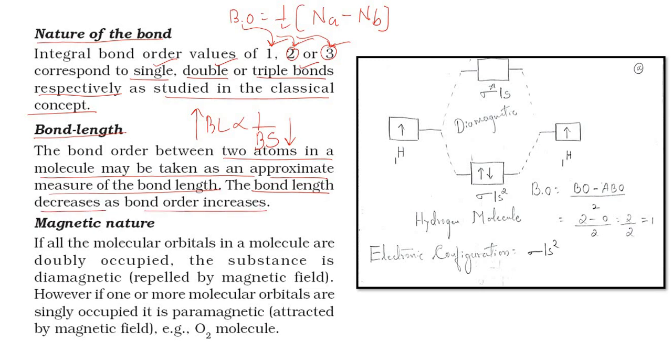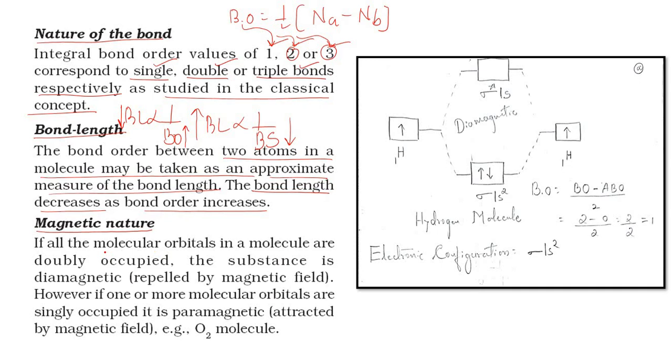Now again, bond length with respect to bond order, right? So bond length decreases with increase in bond order. It means that bond length is inversely proportional to bond strength and bond order, right? Next part, and the last part probably of this video, that is magnetic nature.